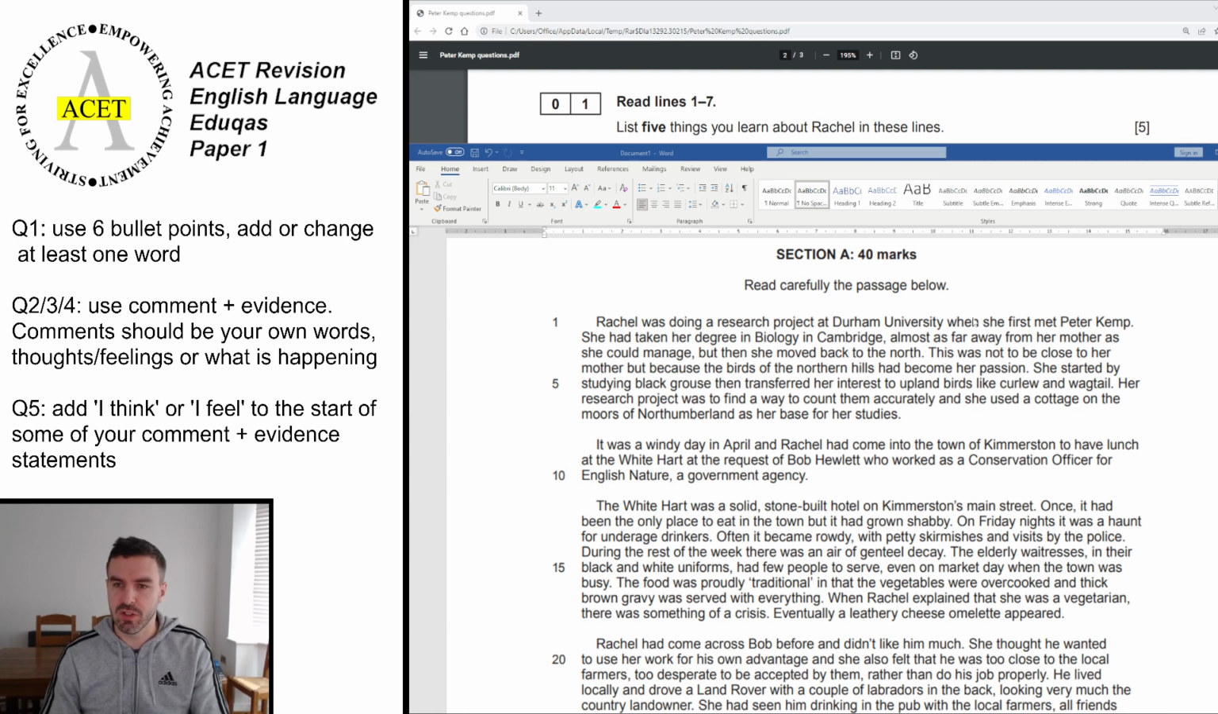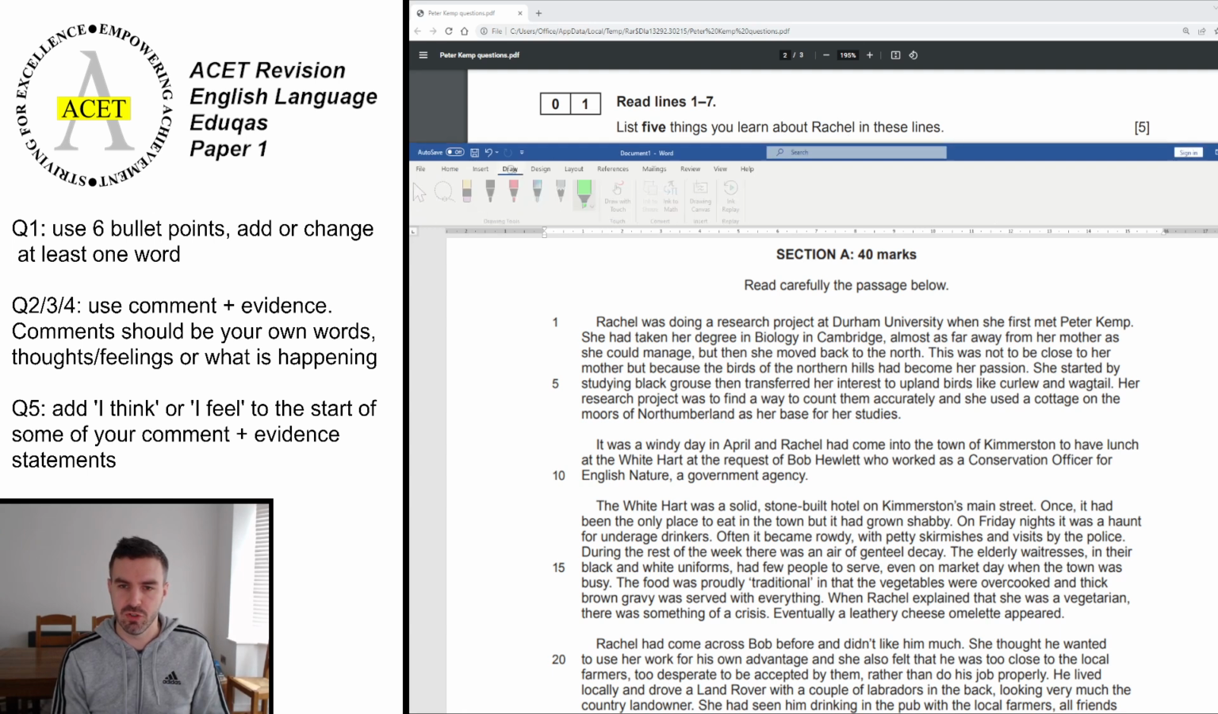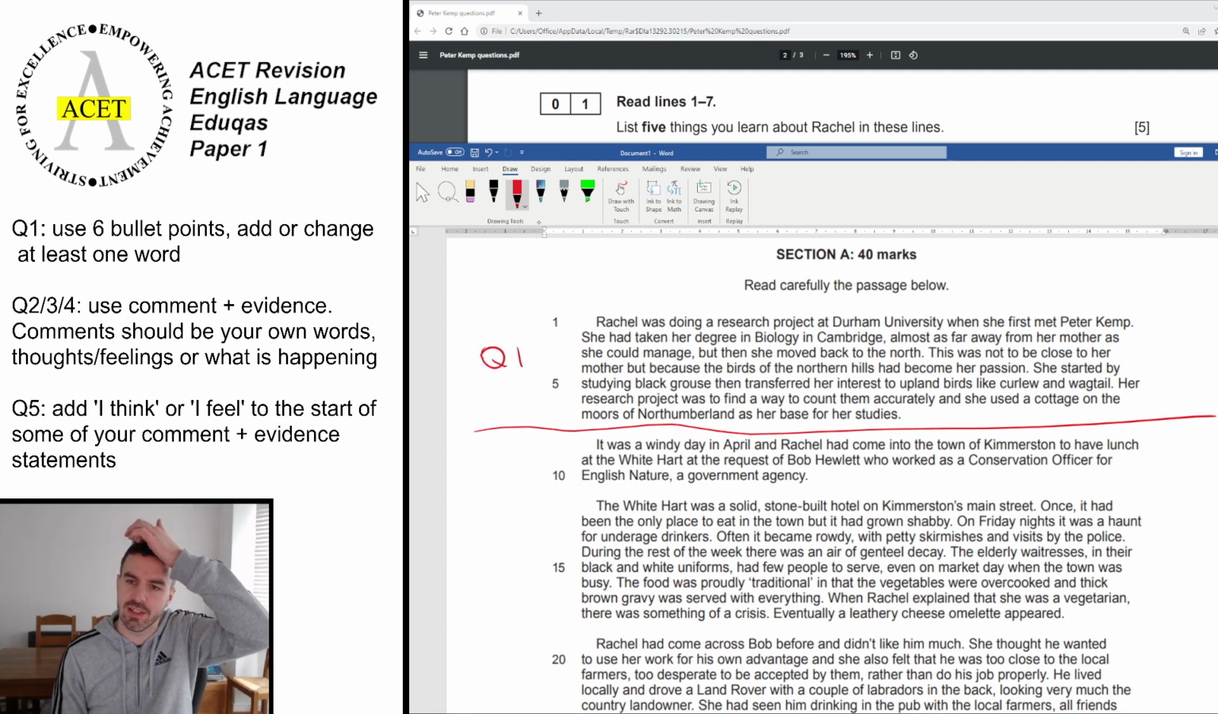Okay, so the first thing that we do, as always, if we look at question 1, it tells us read lines 1 to 7, so you should be very used to this now. You need to take your pen and rule off underline 7, section that off for question 1. Okay, so the question says, list 5 things you learn about Rachel in these lines.